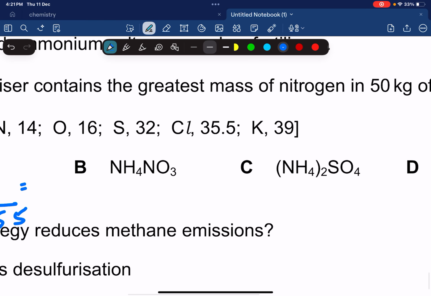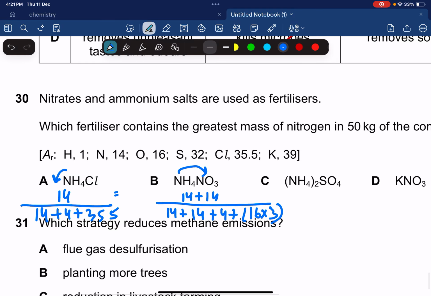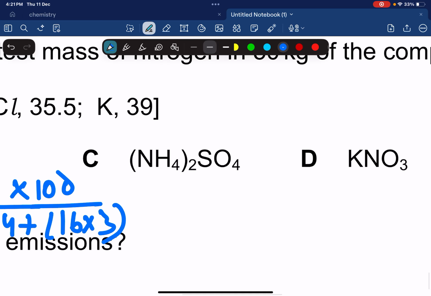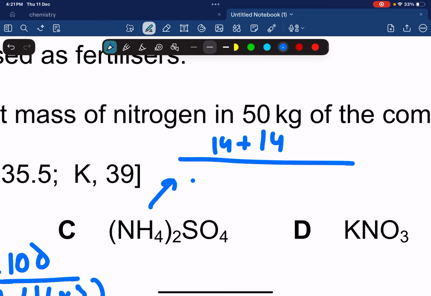The second one is going to be 14 plus 14, because there are two nitrogens, upon the total mass, which is going to be 14 plus 14 plus 4 plus 16 times 3, times 100. This one right here is going to be 2 nitrogen, so 14 plus 14 upon 14 plus 14 plus 8.